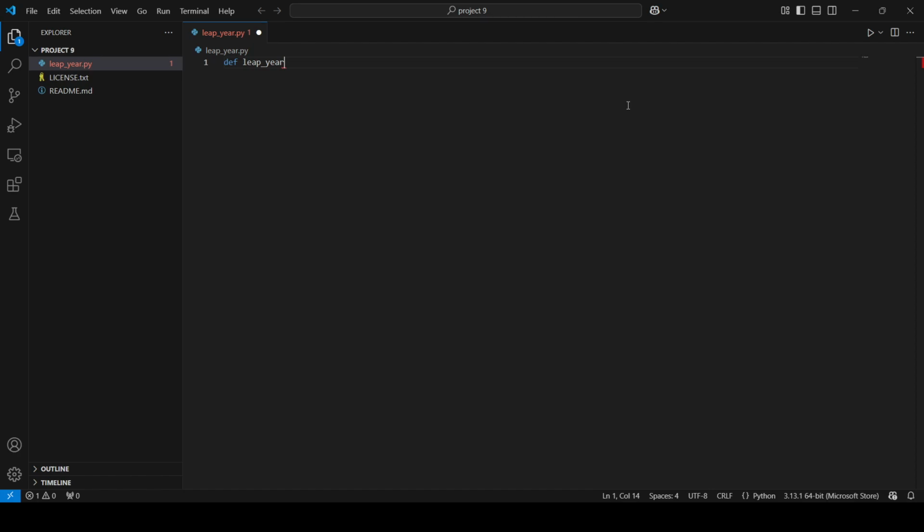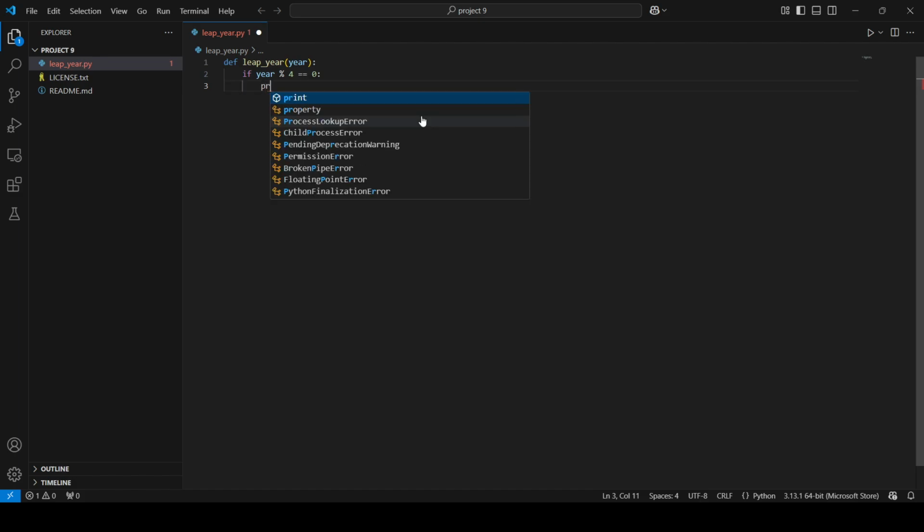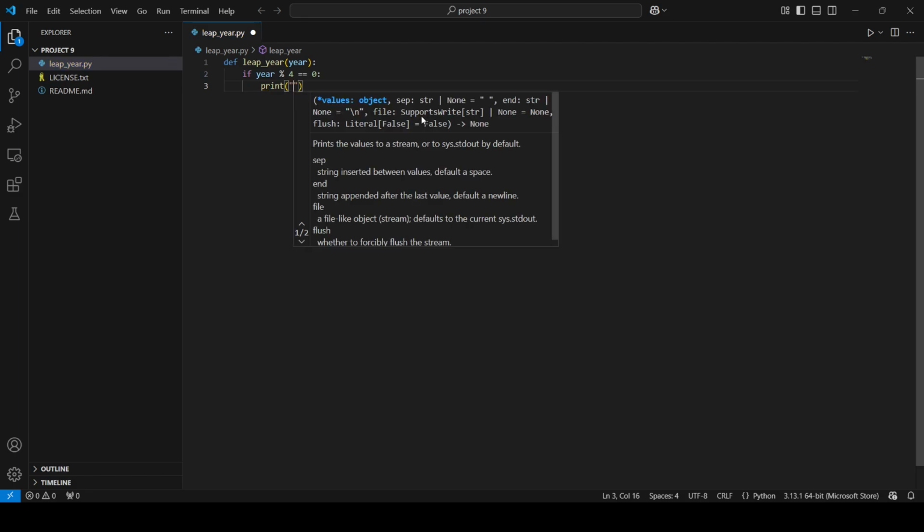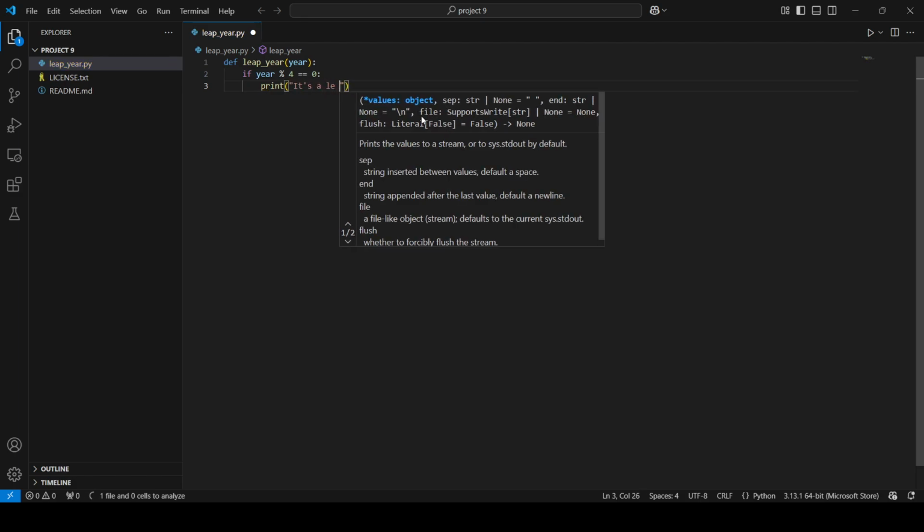I will just name it leap year, and as a parameter it should take my year, so I will add year here. Now I should check the remainder of this year divided by 4. So to do this, I should add an if condition. If my year divided by 4 has a remainder equal to 0, then I can print that it's a leap year.